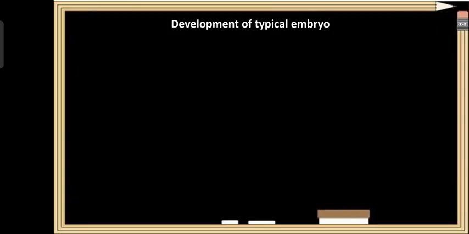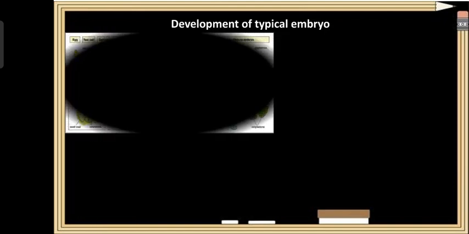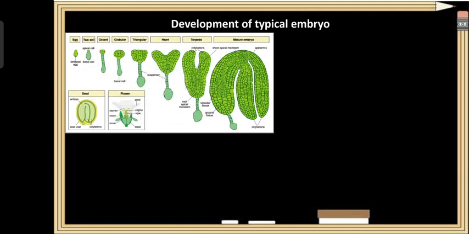Now let us study the next concept, that is the development of a typical embryo in the flowering plants. You have heard about the term embryogenesis. So what is embryogenesis? The process of formation of the embryo is called embryogenesis.